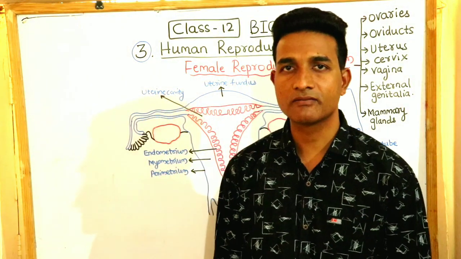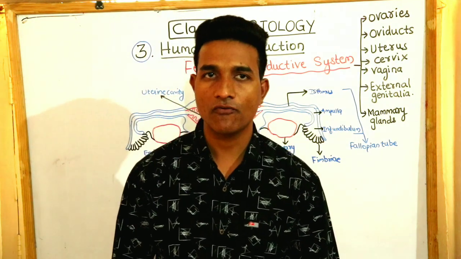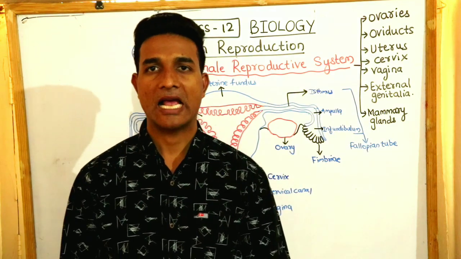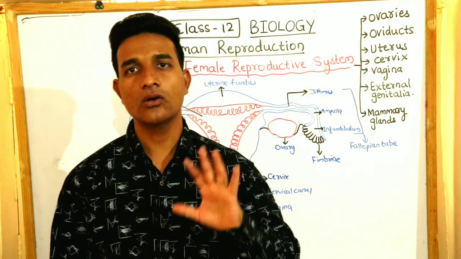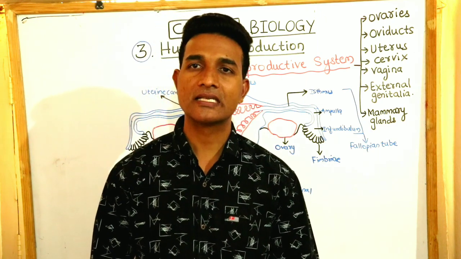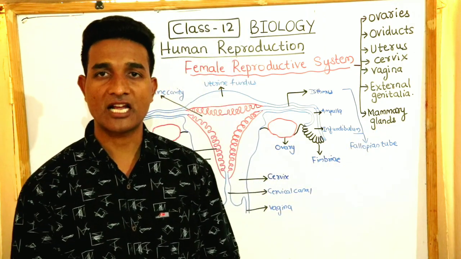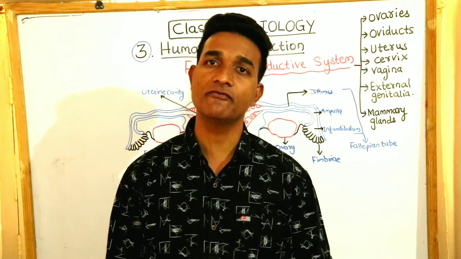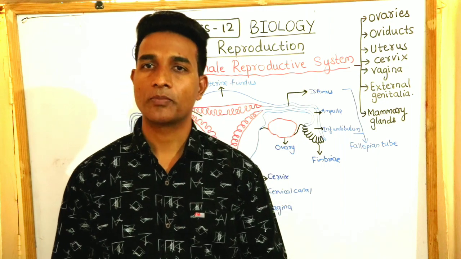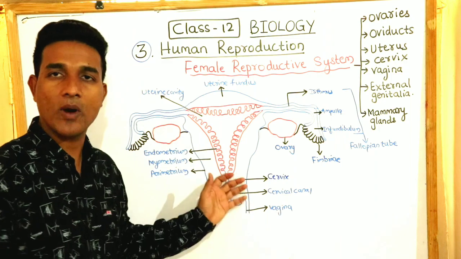The female reproductive system consists of a pair of ovaries along with a pair of oviducts, uterus, cervix, vagina as well as external genitalia. These are all located in the pelvic region of the female body, and these parts of the system along with a pair of mammary glands form an integrated unit that structurally and functionally supports ovulation, fertilization, pregnancy, birth and childcare. So let us go one by one.